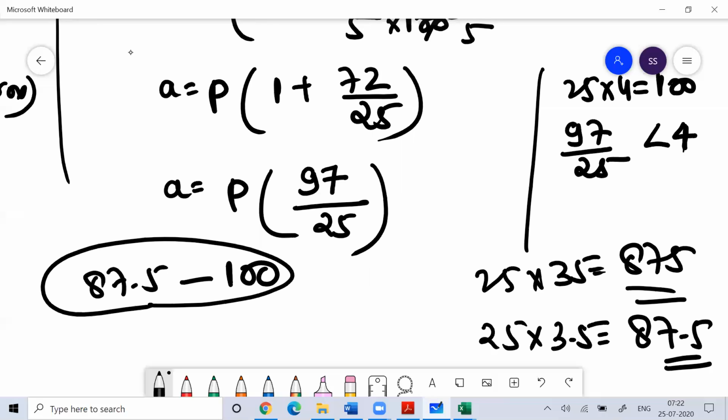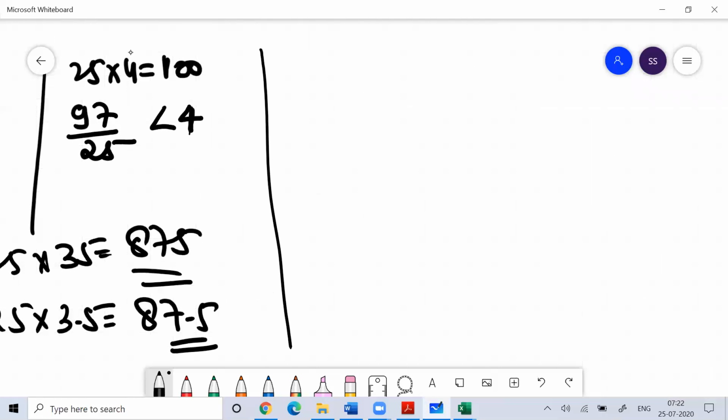And how did I find this value? This is Vedic maths. I believe you have seen my video on Vedic maths.